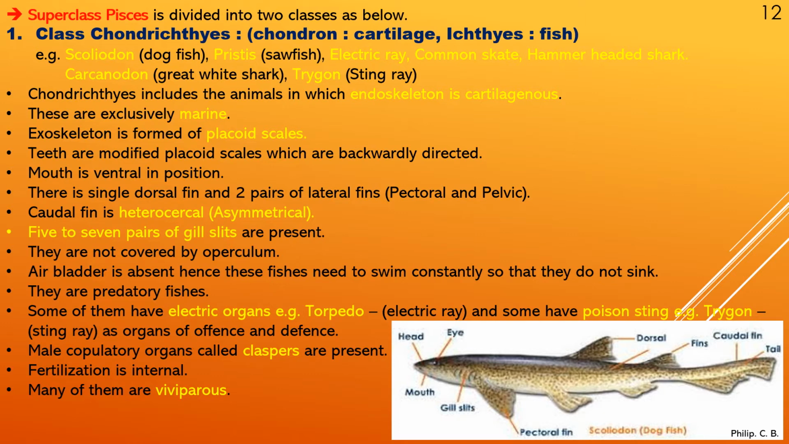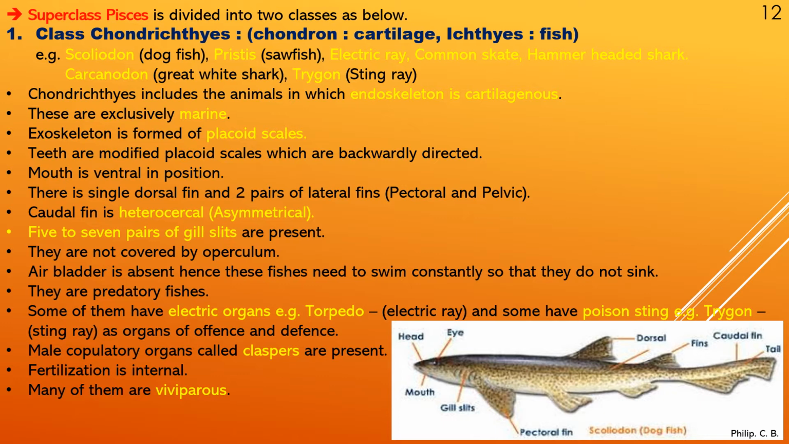Their teeth are modified placoid scales which are backward directed. Mouth is ventral in position. There is a single dorsal fin and two pairs of lateral fins, as we can see, pectoral and pelvic. So you can see the image where we can see right from head, eye, dorsal fin, caudal fin or tail fin, then followed by pectoral fin, gill slits and mouth.